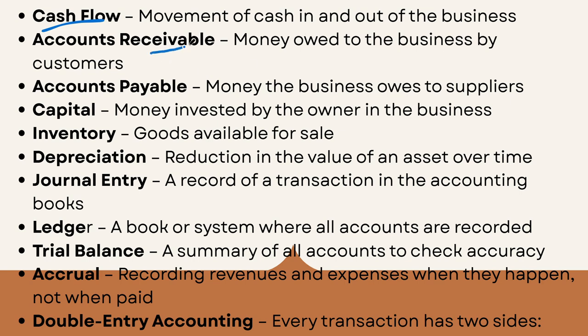Account receivable, of course, is the money owed to the business by the customers. The customers should pay to the business, and when they pay, the business receives the money, and that is recorded in accounts receivable. Account payable, the money the business owes to suppliers. They pay to suppliers their money.